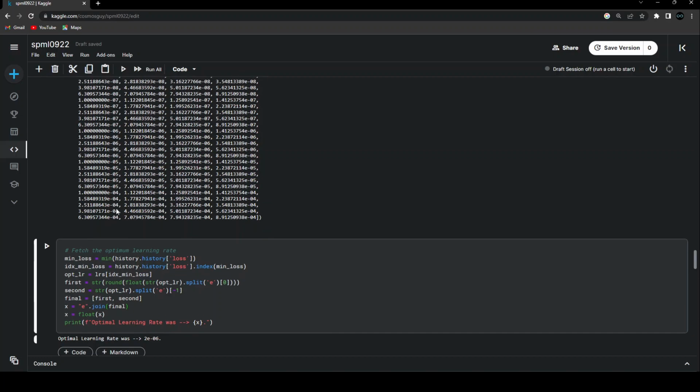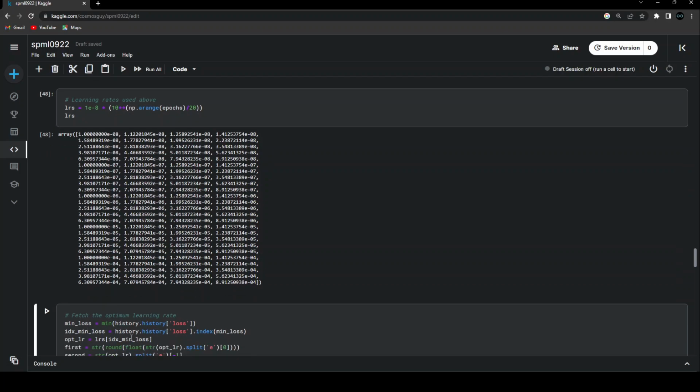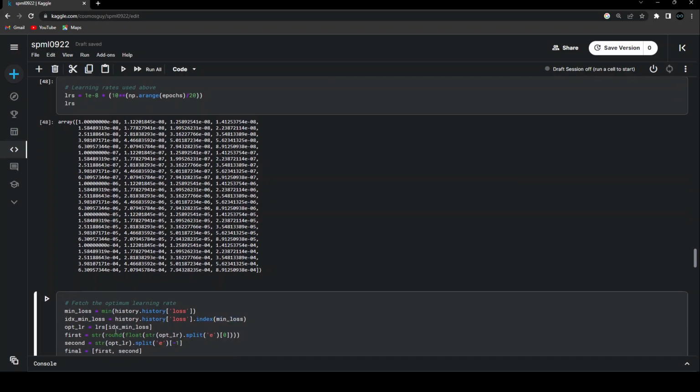And now I want to find out, like this is the kind of an array that you will be getting for the loss as well. But instead of the learning rates, you will have different values of the losses. And now in this loss, at which index did I have that minimum loss? For that, I'm using this particular step: inside that loss, what was the index of that value? Because that value is stored in the minimum loss, I'm passing it over here. So now this variable contains the index where we got the minimum loss.